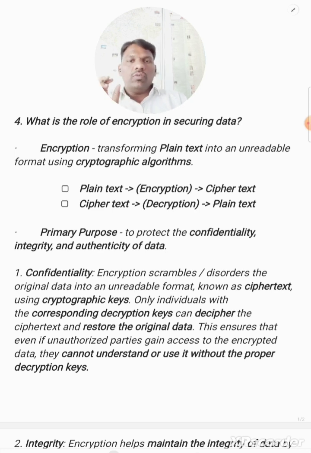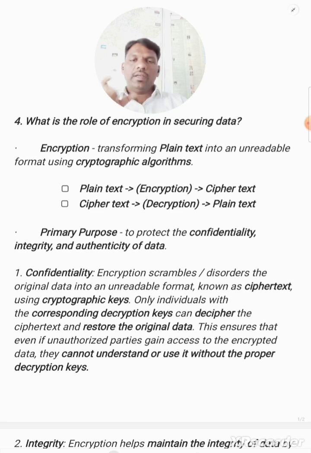And what we use are cryptographic keys. There are basically two types of cryptographic keys: one is the symmetric key and the second is the asymmetric key. A symmetric key is a key in which both encryption and decryption are done with the same key.